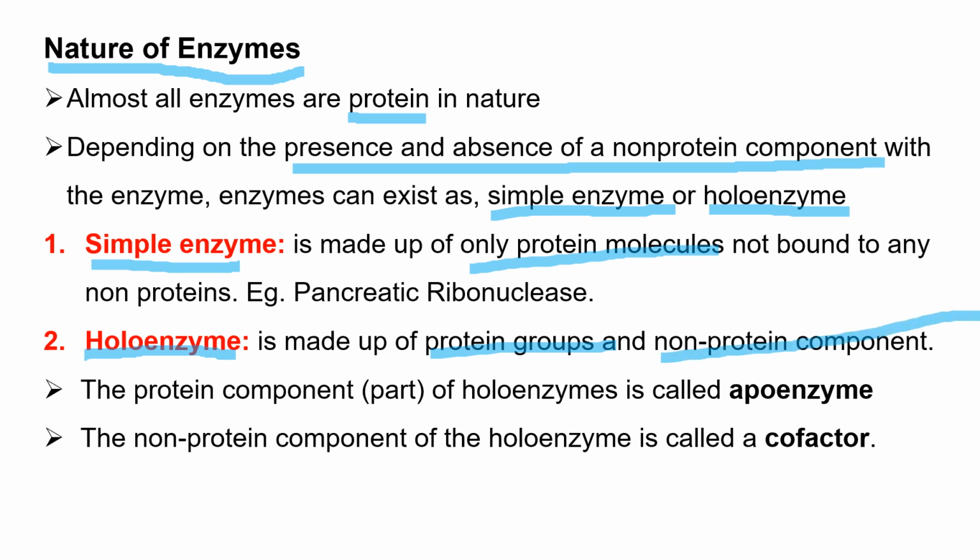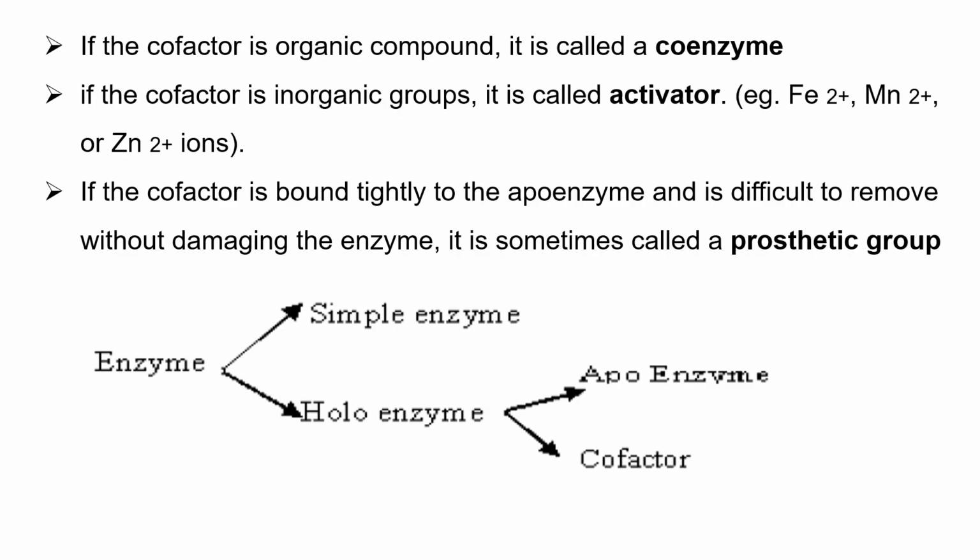The protein part, or the protein component, of a holoenzyme is known as apoenzyme, whereas the non-protein component of this holoenzyme is known as cofactor. If the cofactor is an organic compound, it is known as coenzyme, whereas if the cofactor is an inorganic compound or an inorganic group, it is known as activator.